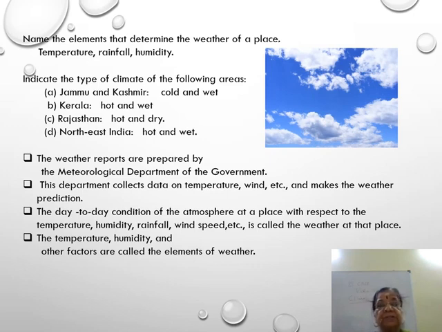The weather reports are prepared by the meteorological department of the government. In our daily newspaper, there is today's weather update.